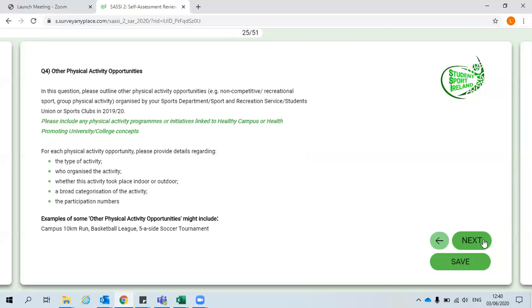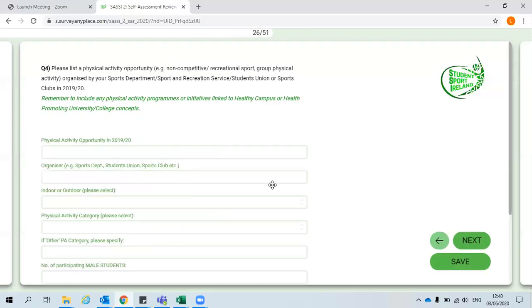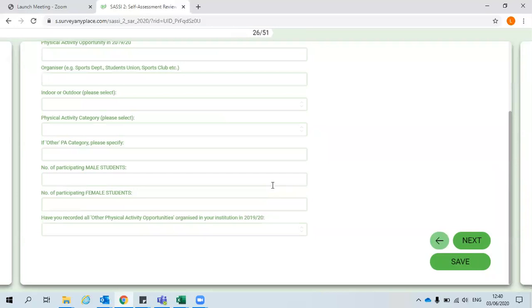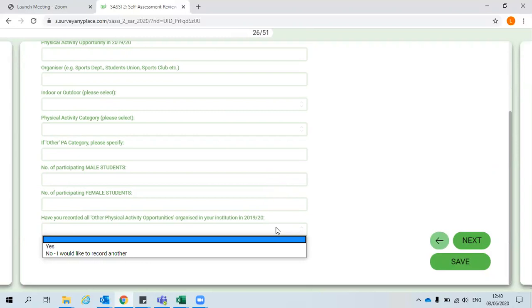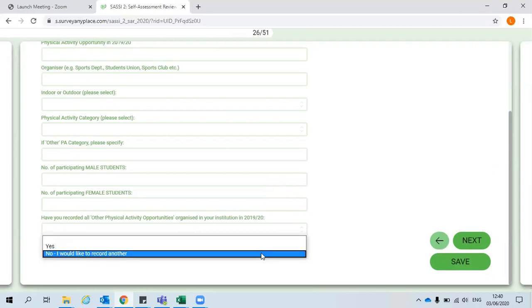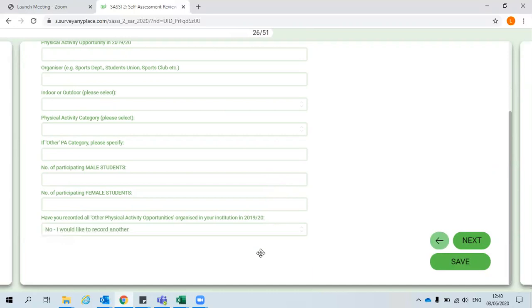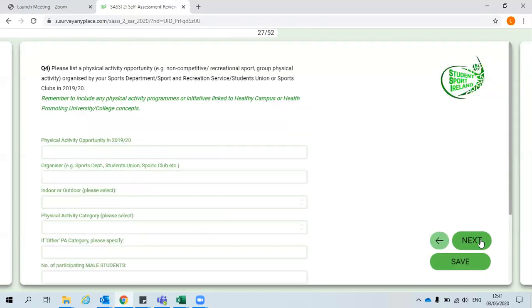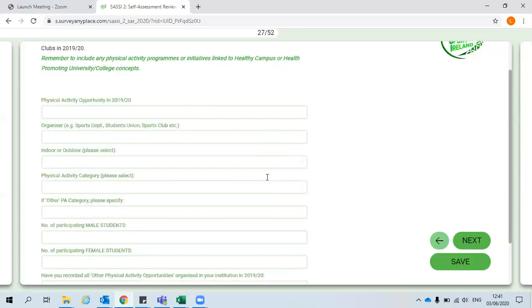Question 4 is similar in that you are asked to record other physical activity opportunities organised in your institution. The last question on this page asks you, have you recorded all other physical activity opportunities organised in your institution in 2019-20? If you haven't recorded them all, select No, I would like to record another, and then Next. This will bring you on to the next page to allow you to record the next physical activity opportunity organised.